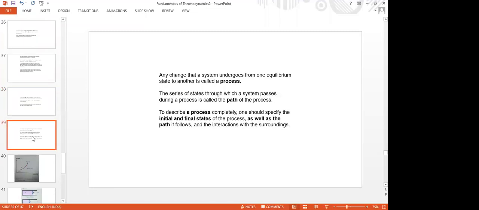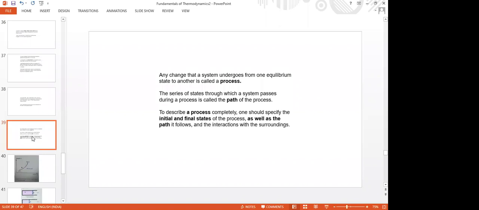We have been dealing with the process since long back. That is any change of state point. If a system changes from one equilibrium state to another equilibrium state, then the system is said to have undergone a process.